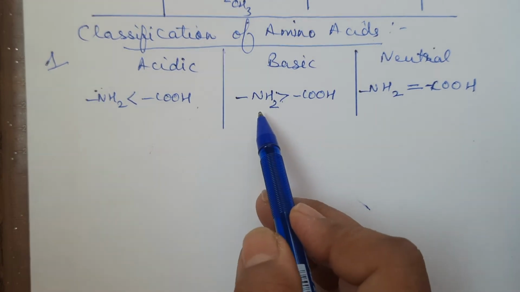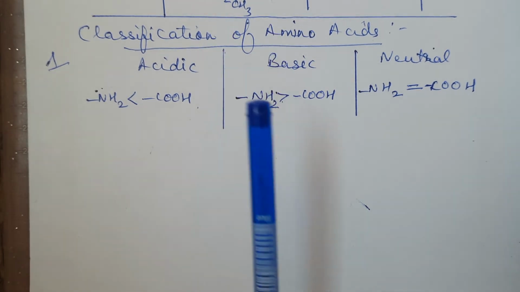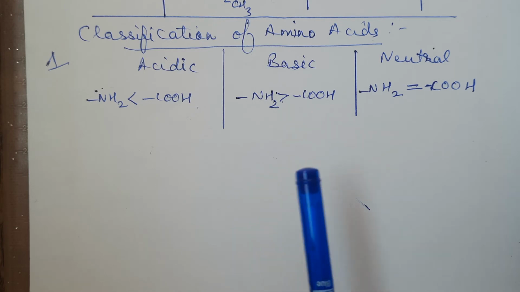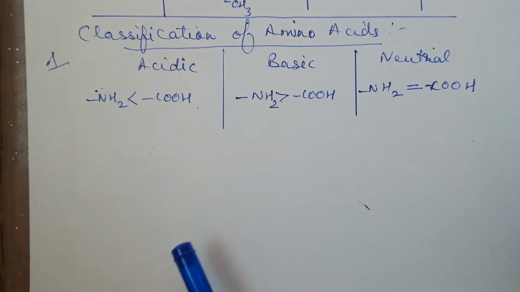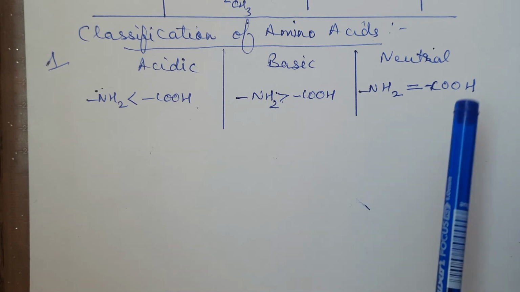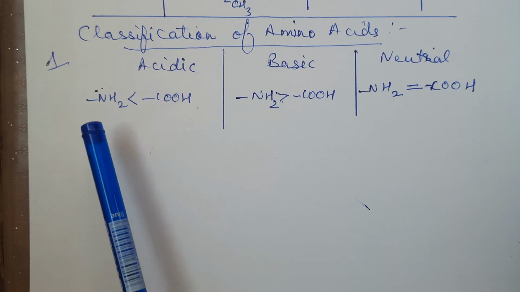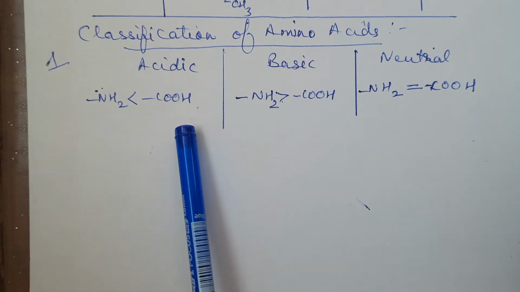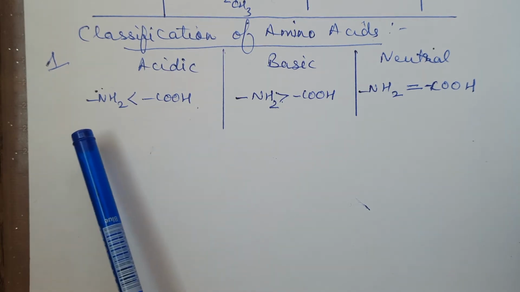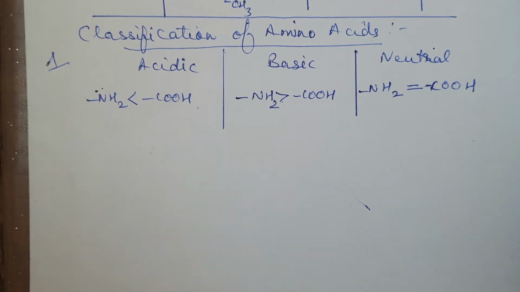If NH2 groups are more in the structure, how will this be more? You might be thinking it will be based upon R. Maybe that R has some NH2 group, or maybe that R has some COOH group. So if it is a normal one, say glycine, both are the same, then it is neutral. If the NH2 part is more than the acid, it is basic. If the NH2 group is less than the carboxylic acid group, then it will be acidic in nature.